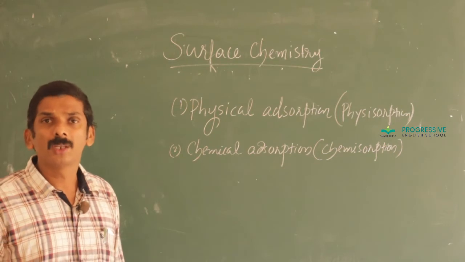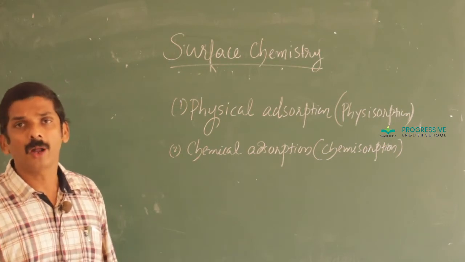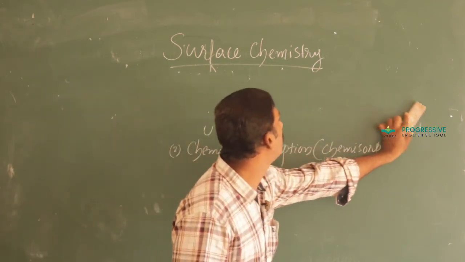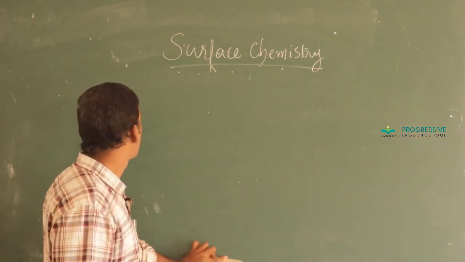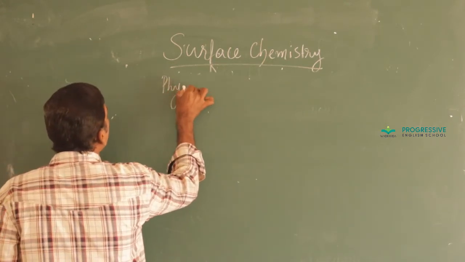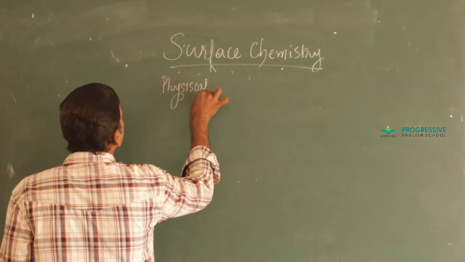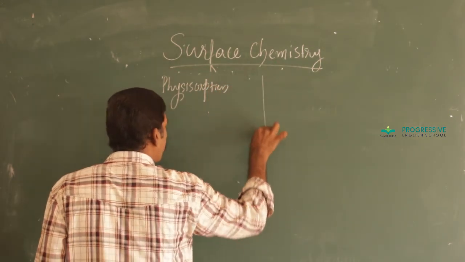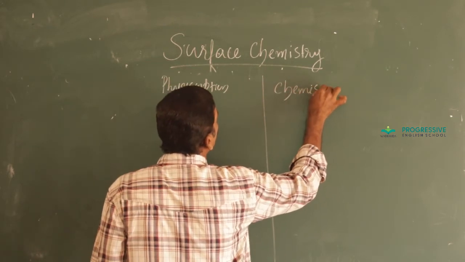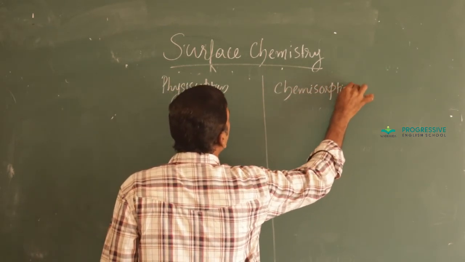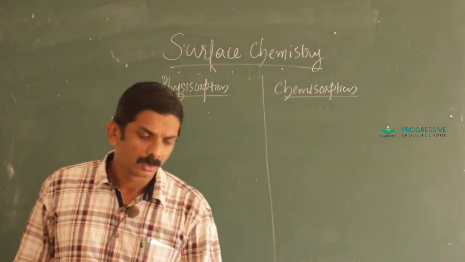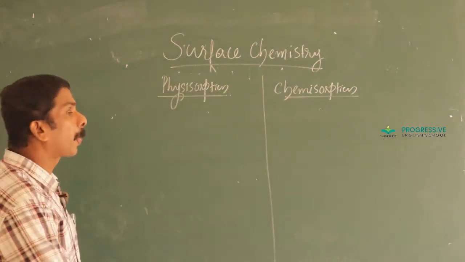Let us go through the major differences between these two types of adsorption. One is physical adsorption and the other is chemical adsorption. The first column is physisorption, and the second column is chemisorption.